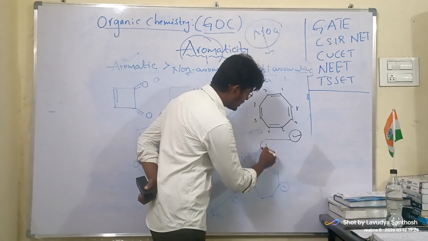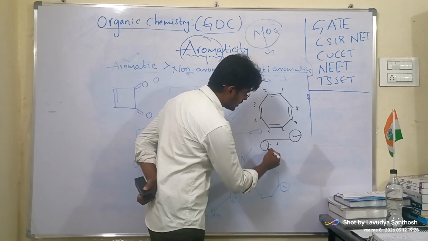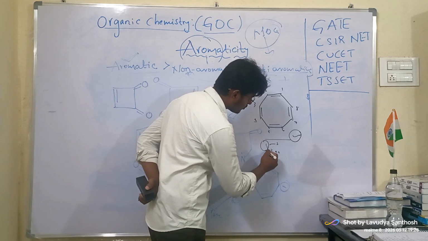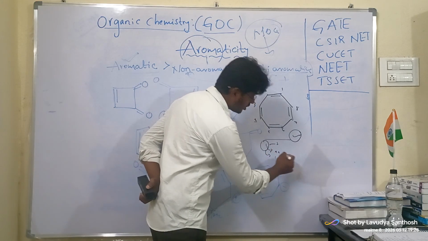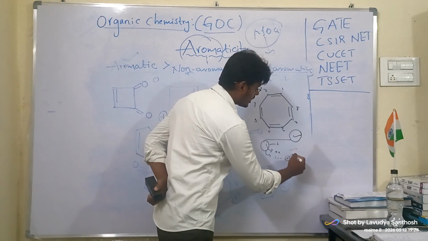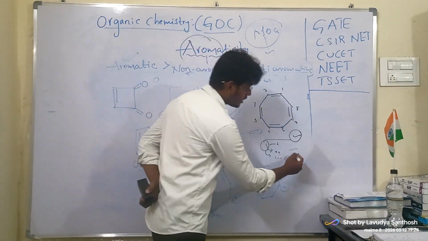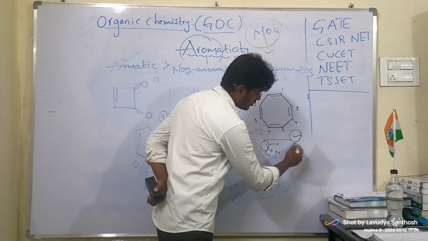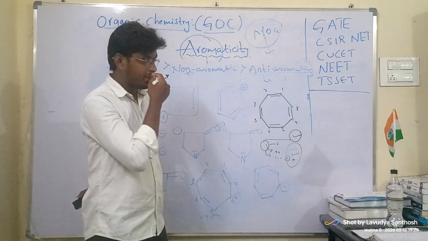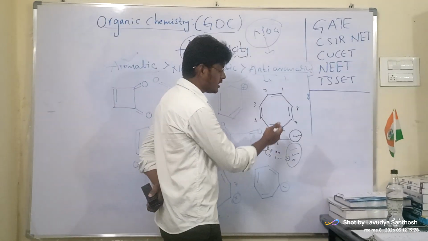Check whether it is satisfying hybridization, and whether it satisfies the 4n rule or the 4n plus 2 pi electron rule. It is anti-aromatic, non-aromatic or aromatic. And is it paramagnetic or diamagnetic?